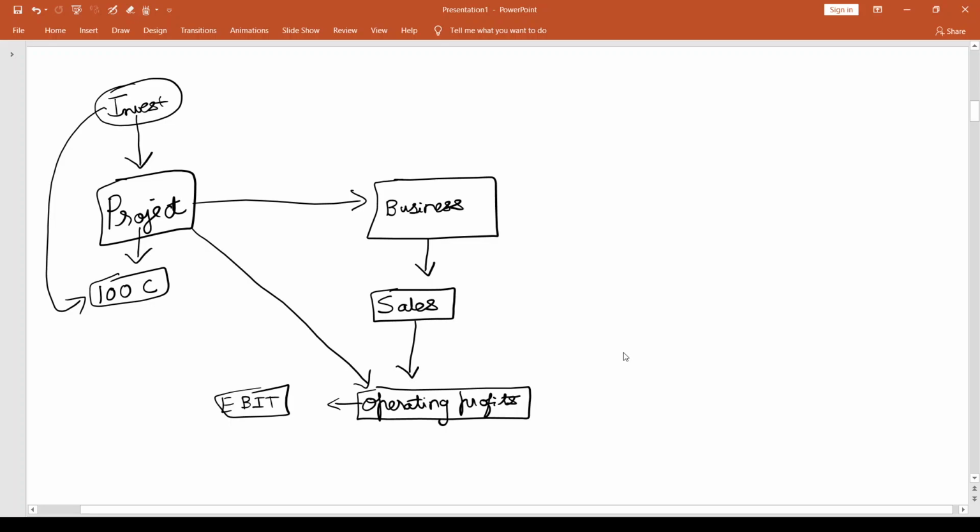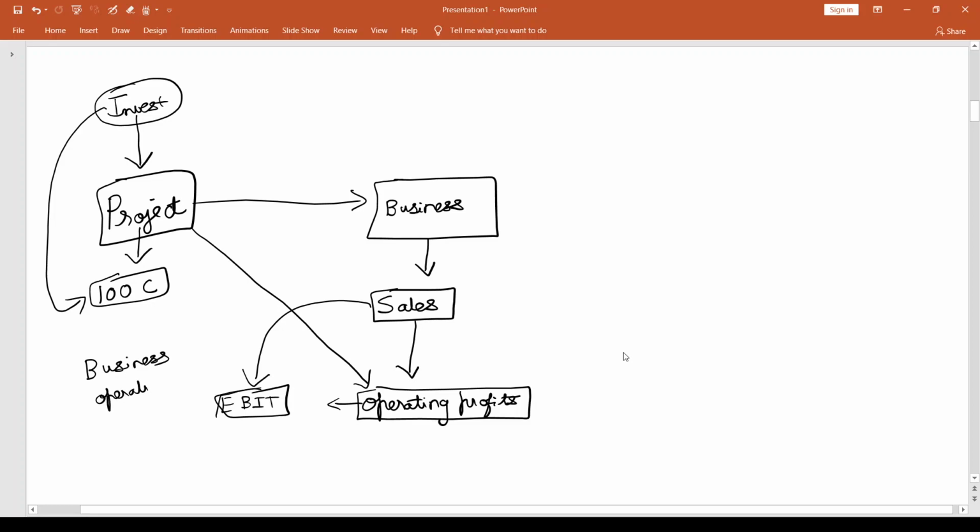But once I get operating profits, how is it going to translate into the further levels of profit? That's going to be the main scope of discussion. So till EBIT, right? I can say from sales to EBIT, that is sales to operating profit. Everything is to do with the business operations.